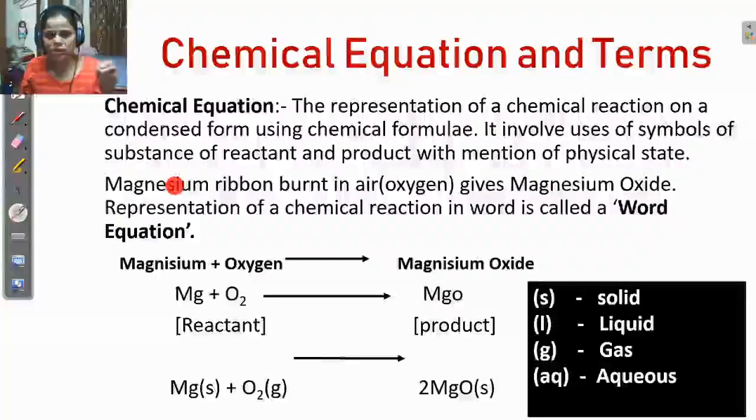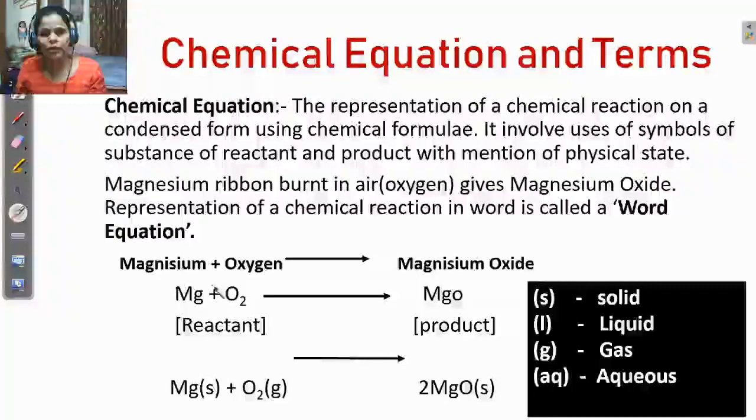You take the magnesium ribbon and burn it in the air. So your equation is magnesium plus oxygen, and the newly formed substance is magnesium oxide. If you write this chemical reaction in words like this, it is called the word equation.